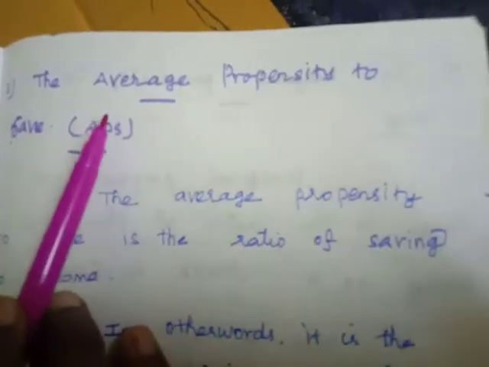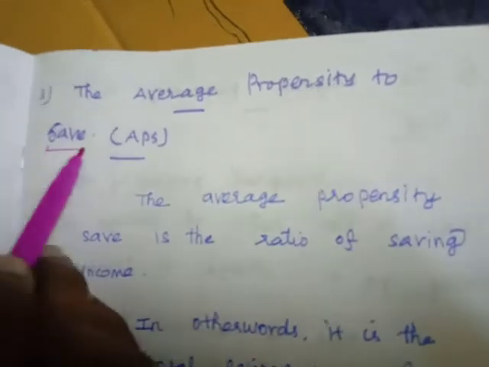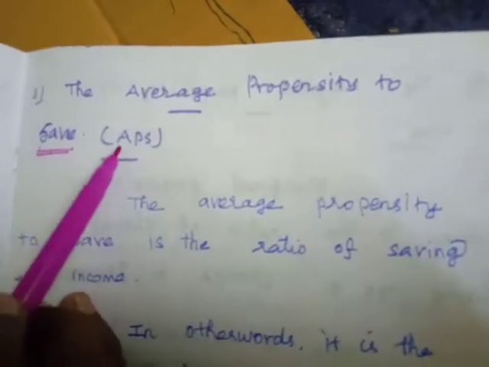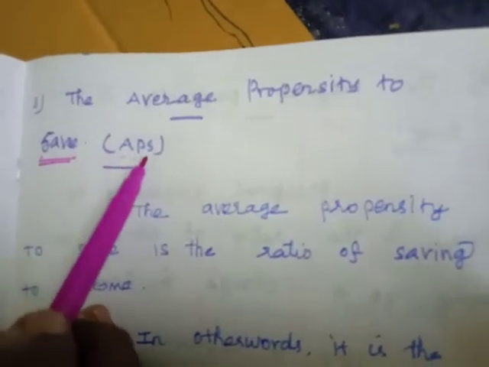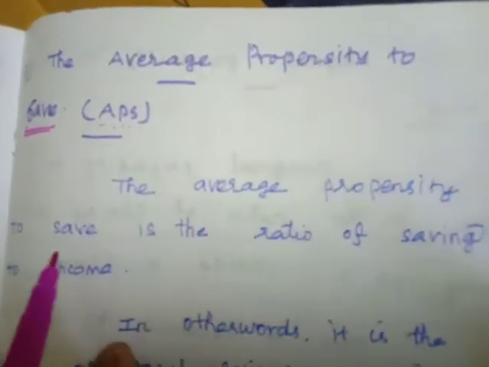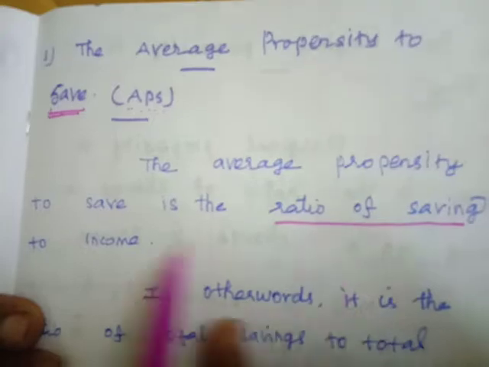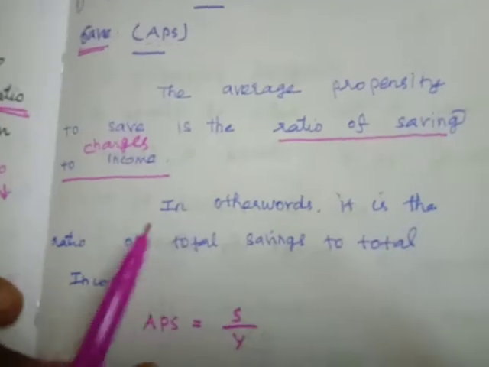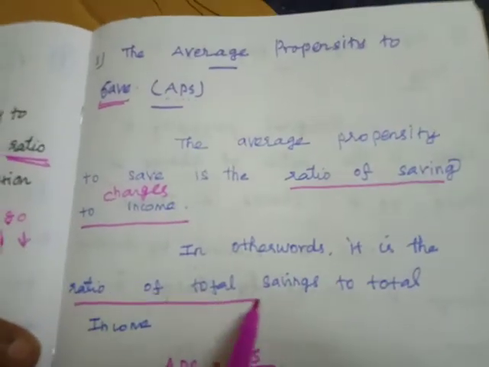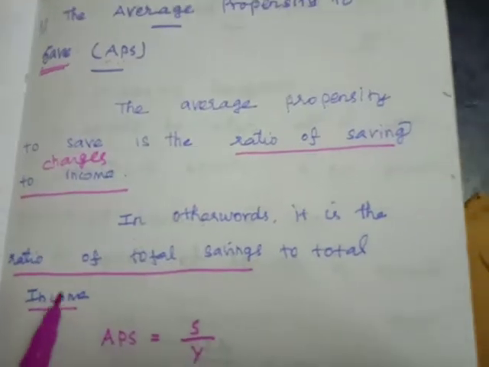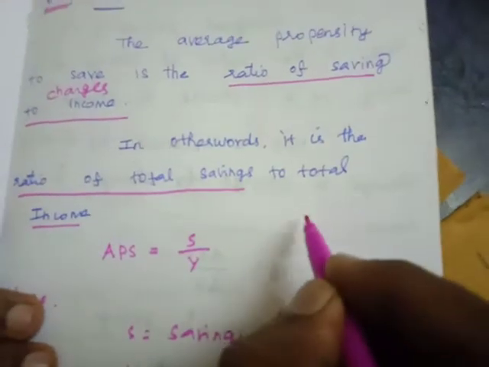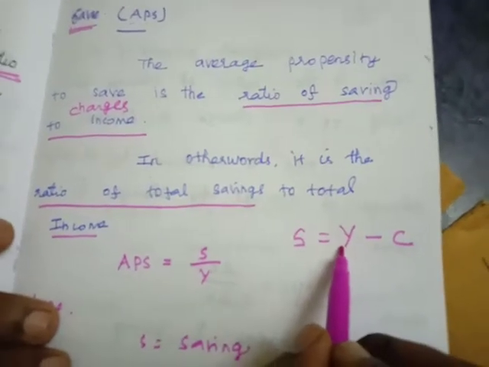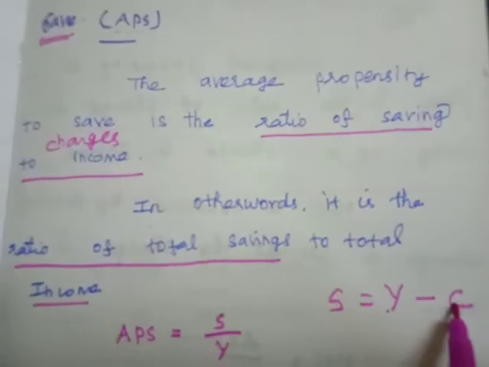Next we will move to a new concept, the average propensity to save. Here we change from consumption to saving. That is APS. APS means average propensity to save. The average propensity to save is the ratio of saving to income. In other words, it is the ratio of total savings to total income. So, for example, saving S is equal to Y minus C. Y always represents income in economics, and C always represents consumption expenditure.